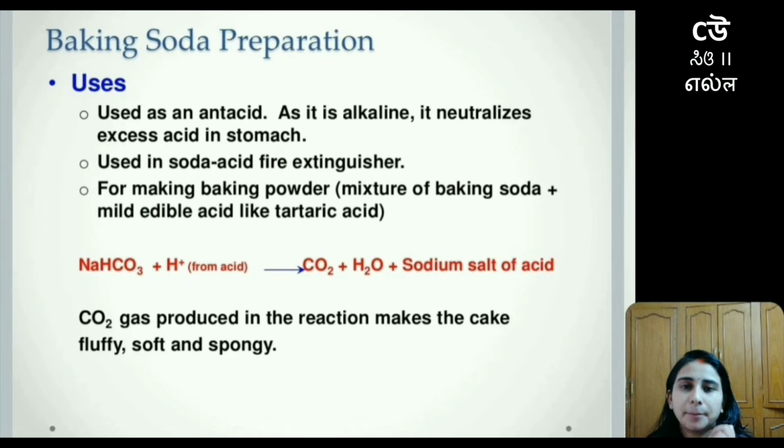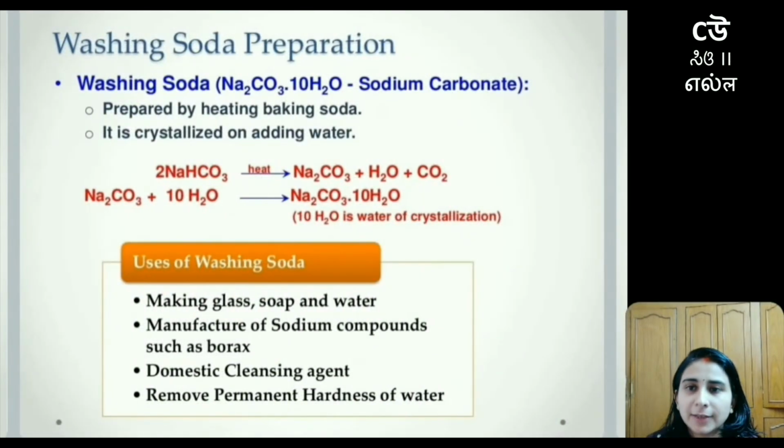So why are cakes soft, fluffy and spongy? Because they have got baking soda in them. While we are preparing cake, since we add baking soda, this results in making the cakes fluffy, soft as well as spongy.